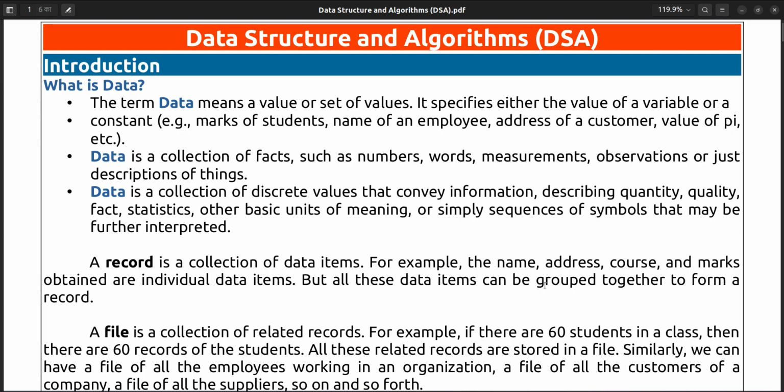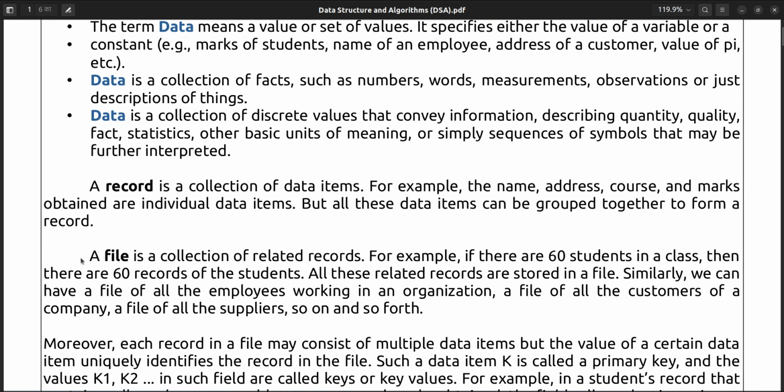Single data like name, address, course and marks obtained are individual data items, but this data together forms a record. That is called a record. Okay, next one is a file. A file is a collection of related records. We will put the records into some files only.